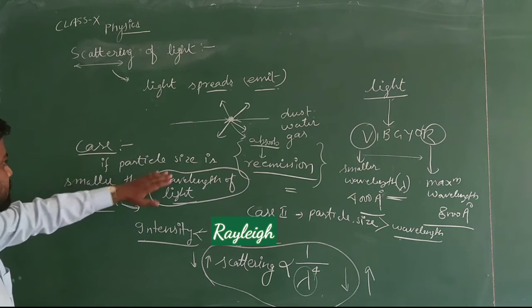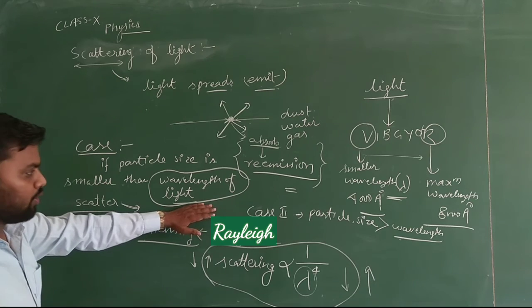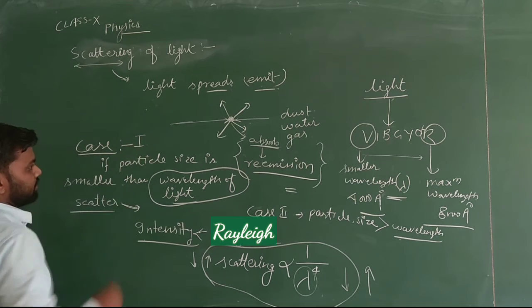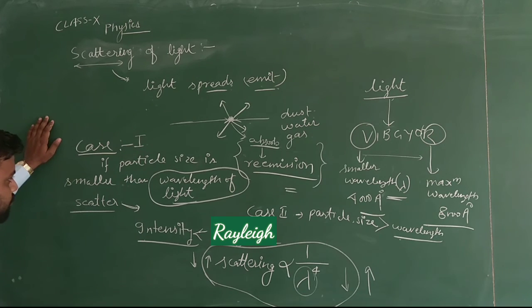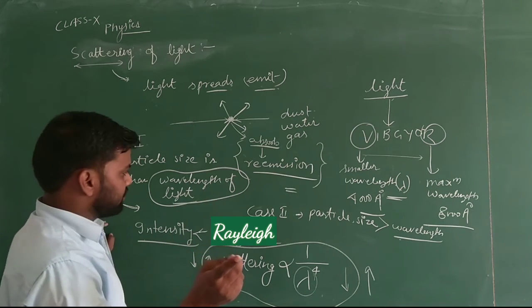Number one, if the particle size is smaller than the wavelength of light, Rayleigh's law applies, and it will scatter all the light colors with different intensities.